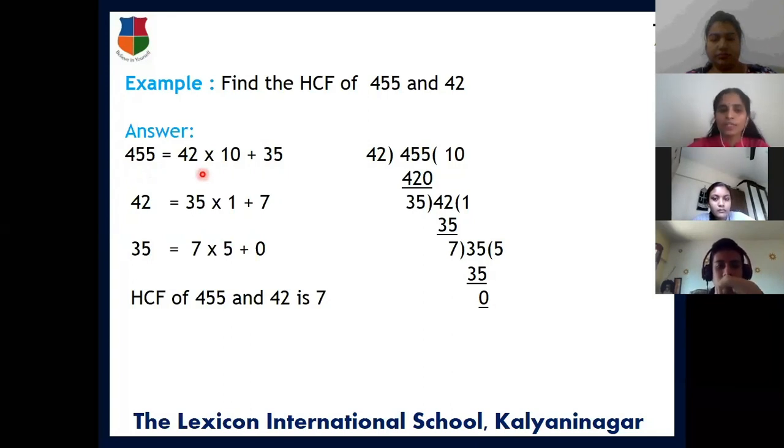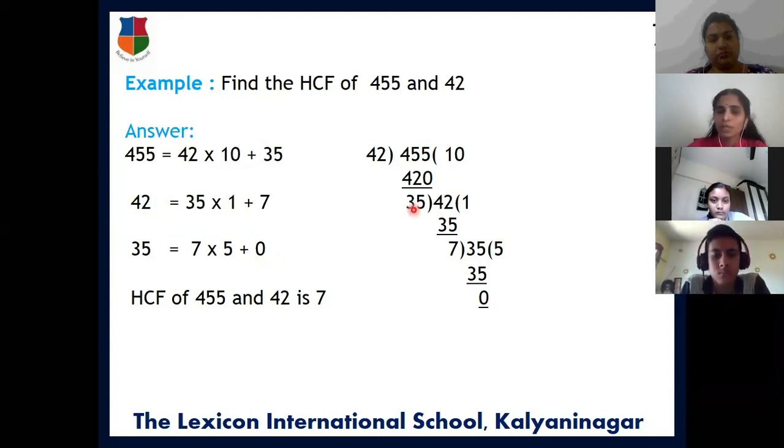Now let us see. Here the remainder is 35. For calculating the HCF, we are going to repeat this division lemma till we get the remainder as 0. Let us see what the next division lemma will be. For the next step, whatever divisor you used here will be the dividend, and whatever the remainder is will be considered as the divisor.